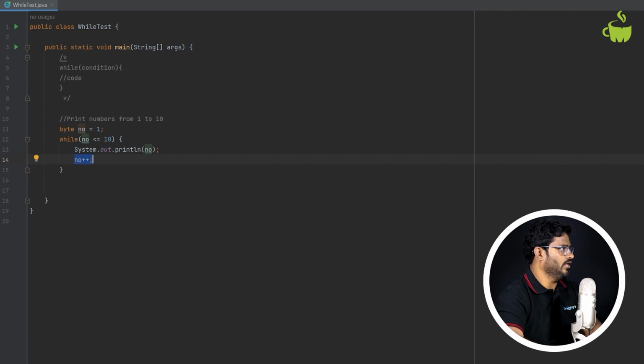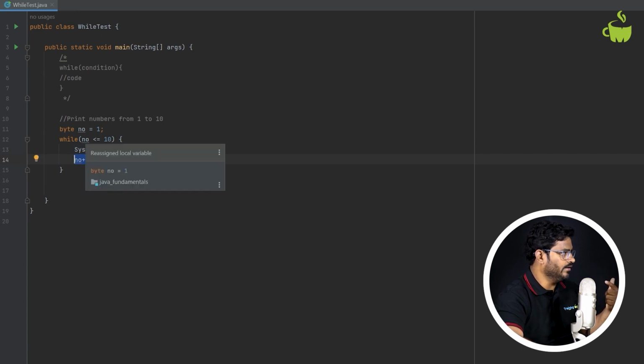Now in this case, what actually happens? When 1 less than or equal to 10 is true, it will enter and it will print 1. Then 1 will be incremented, so 1 will become 2. 2 less than or equal to 10, condition is true in the second iteration. So it will print 2. Then it will become 3. Then again it will go to the condition, 3 less than or equal to 10 true. Then it prints 3. Then it will become 4. 4 less than or equal to 10, it prints 4. Then it will become 5. So like that it will continue the loop.